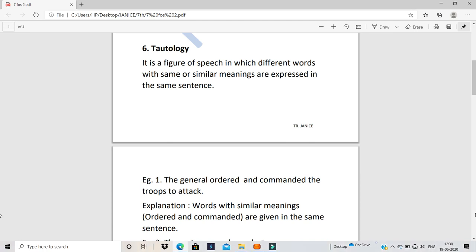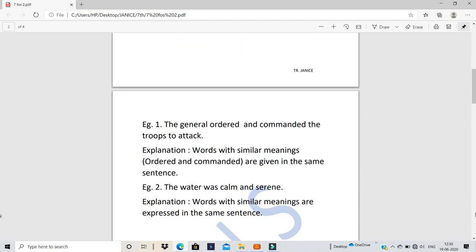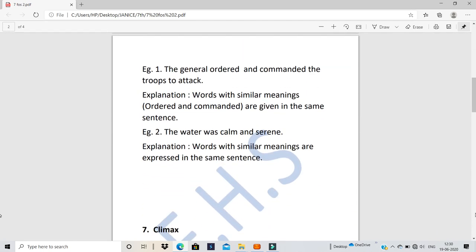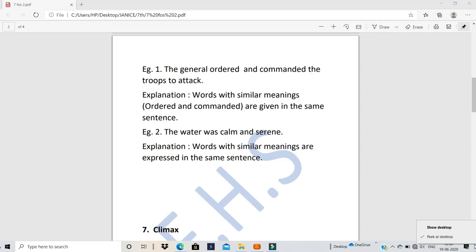When you remember anti means always opposite, okay, the other way around. Now you can look at the first example. The general ordered and commanded the troops to attack. Now ordered and commanded have the same meaning or at least similar meanings. You're giving an order, you're giving a command, right? So that is why it is a tautology.